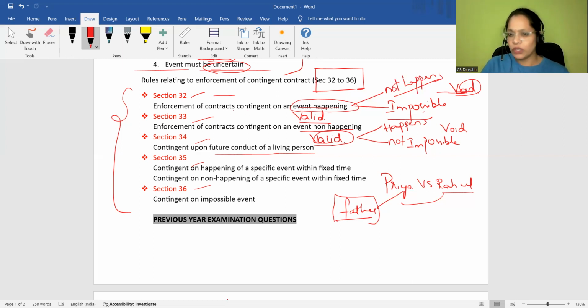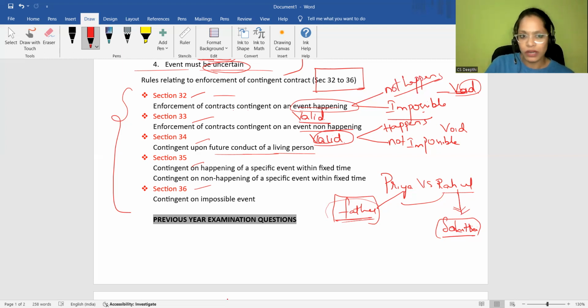Done. So in between, during that period of time, Rahul married another girl, let's say Sahiti. So during that period, Rahul married Sahiti, and Priya's father is still alive. Now tell me, what is the status of this contract?